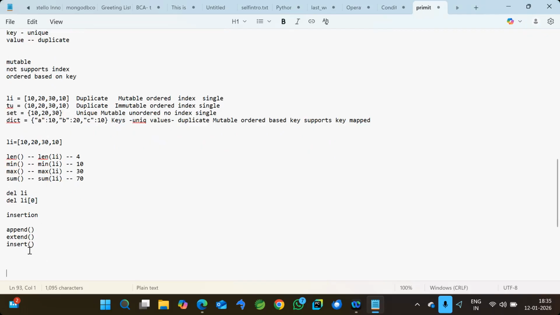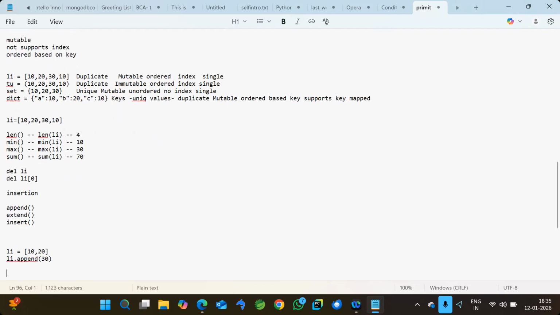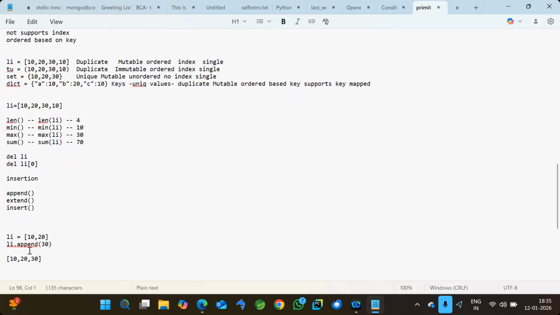Example, li is equal to 10 comma 20. Append is generally used to add a value at the last position. Let's take an example: if I write li dot append of 30, now your output will be 10, 20, 30. Similarly, extend is generally used to combine another collection. Let's say I want to add two elements at a time. Yes, you can do it by extend.